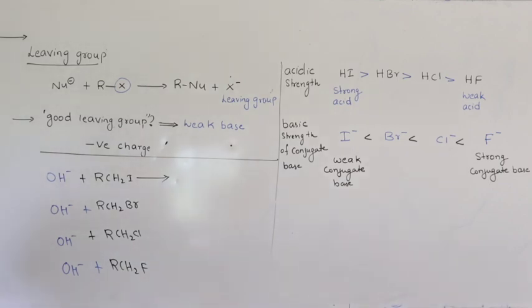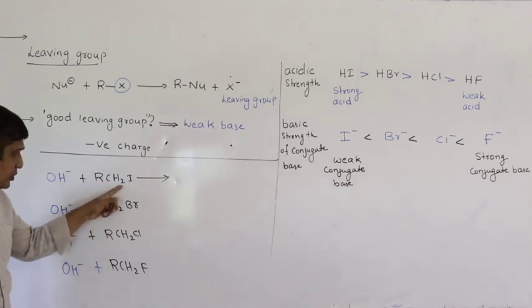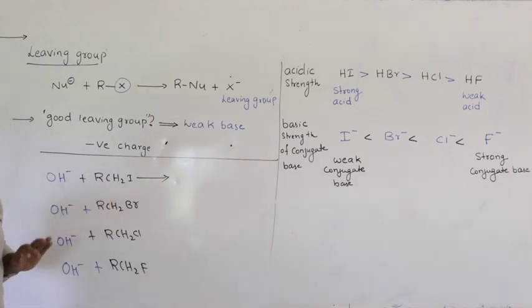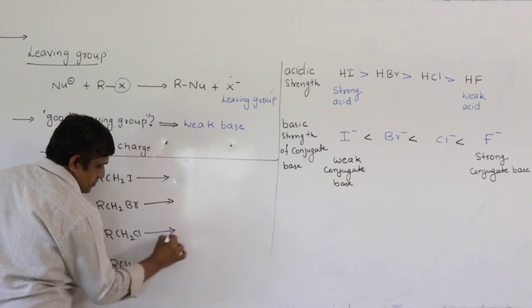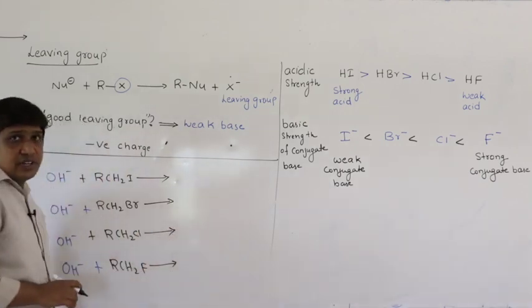If you see, the attacking nucleophile is the same, that is OH minus. The nature of the alkyl group is the same, all are primary alkyl halides. Now what is the difference in all these? Halogen.